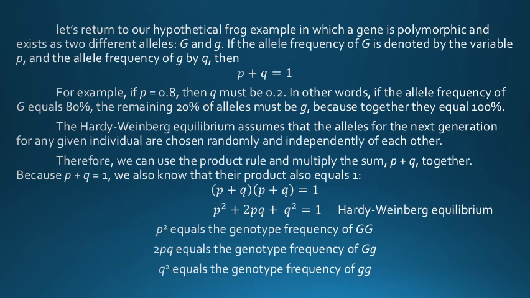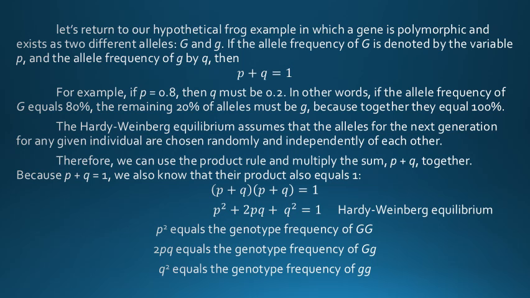Therefore, we can use the product rule and multiply the sum p plus q together, because p plus q is equal to 1. We also know that their product equals 1. So (p plus q) times (p plus q) is equal to 1. Then this comes to p square plus 2pq plus q square is equal to 1, and this equation is the